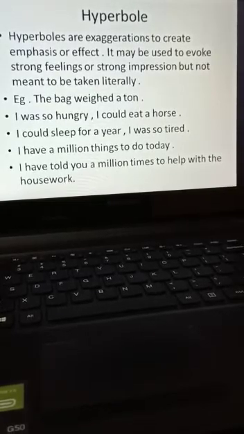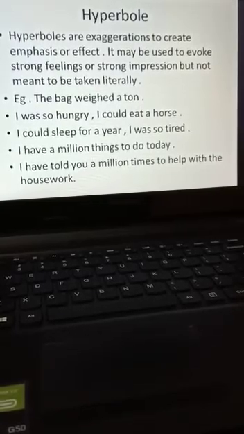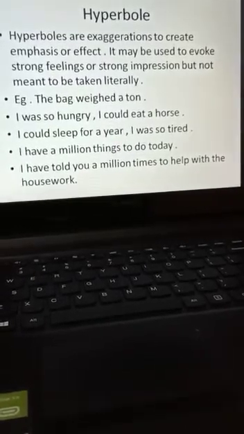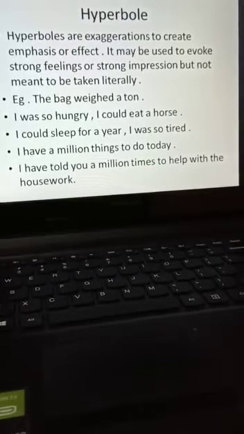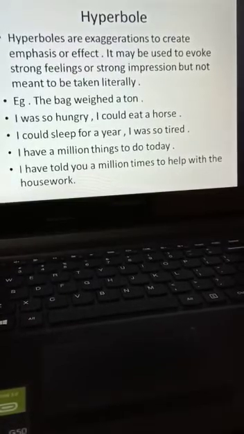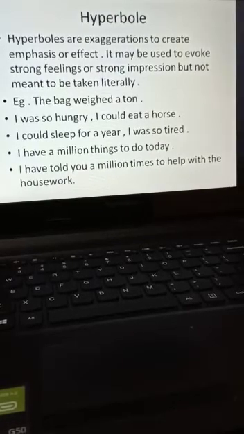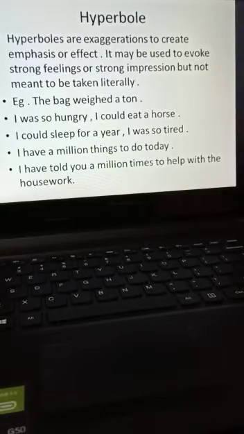Not at all. I have a million things to do. Children, can you do a million things in one day? I have told you a million times to help with the housework. So here you can see that exaggerations are shown just to put some special effect. The meanings you should not take literally. Okay, that's why it is hyperbole.